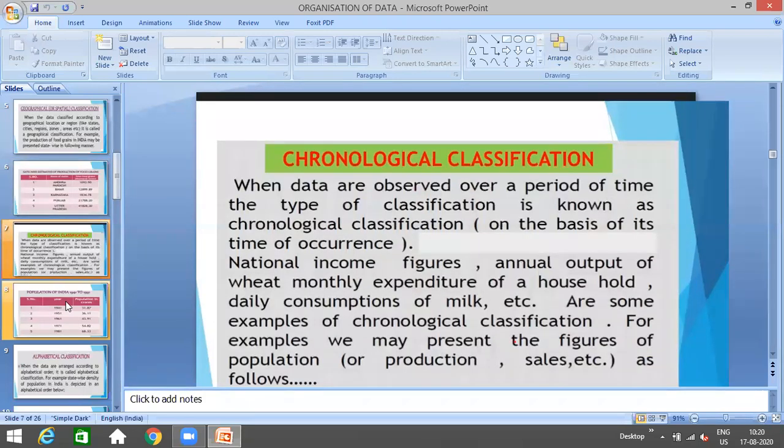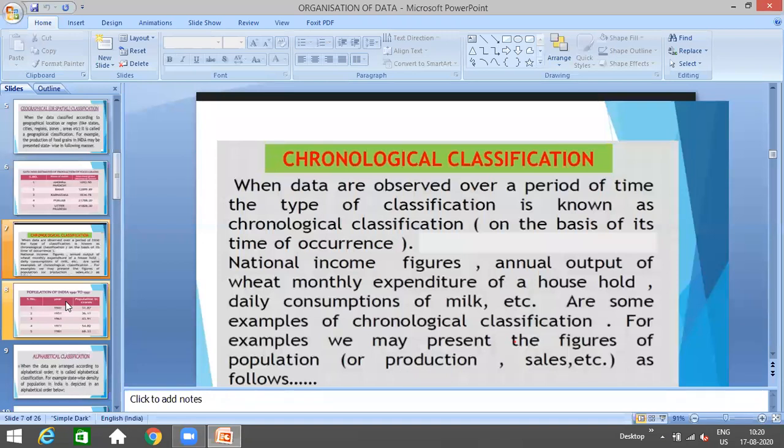Chronological means whenever the data is arranged in a chronological order. Chronological order means in the time of its occurrence, in a time series, that how the data is being arranged according to the different time, 2011, then 2012, then 2013, or it can be January, February, March, April, or it can be week 1, week 2, week 3, or it can be Monday, Tuesday, Wednesday.